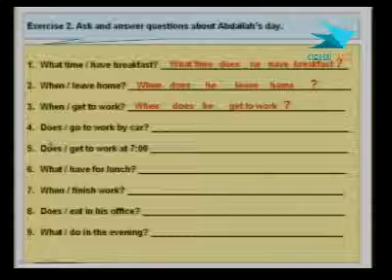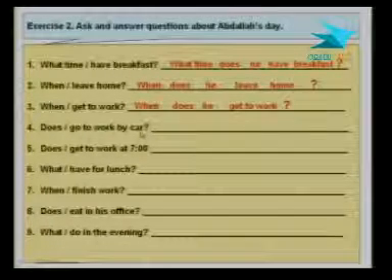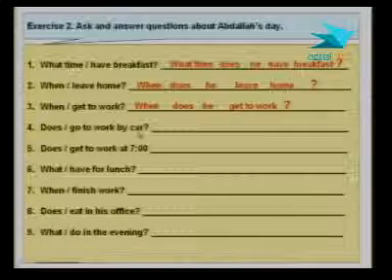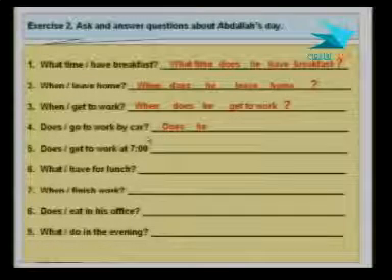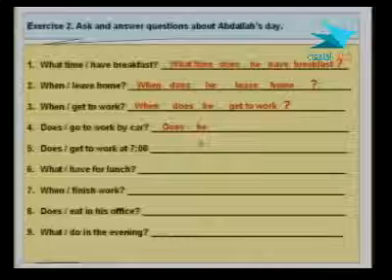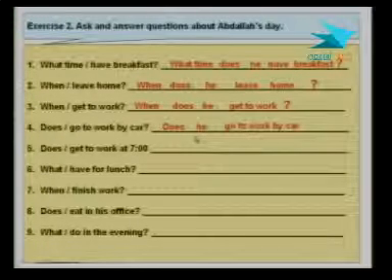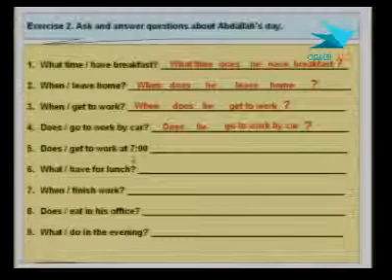And then a yes no question. Here we have does go to work by car. There's something missing here, which is, of course, the person that we're asking about, and it is Abdullah, and it's he. So does he go to work by car? Number 5, does get to work at 7?